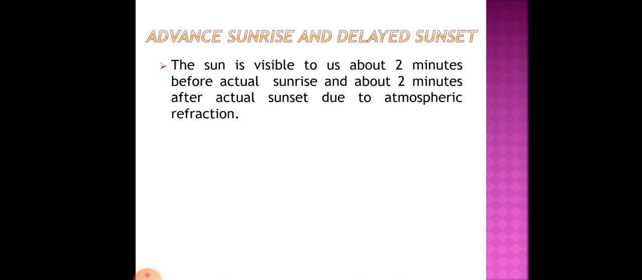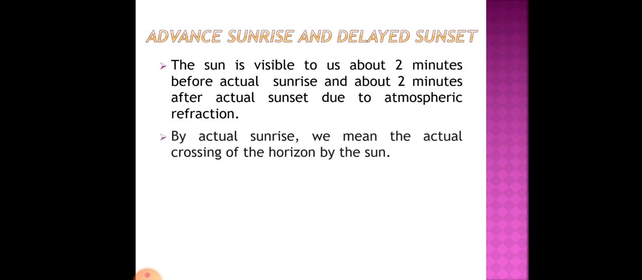So let us understand. The sun is visible to us about 2 minutes before actual sunrise and 2 minutes after actual sunset due to atmospheric refraction. So because of atmospheric refraction, we can see the sun before actual sunrise, and after sunset also for about 2 minutes we can see the sun.